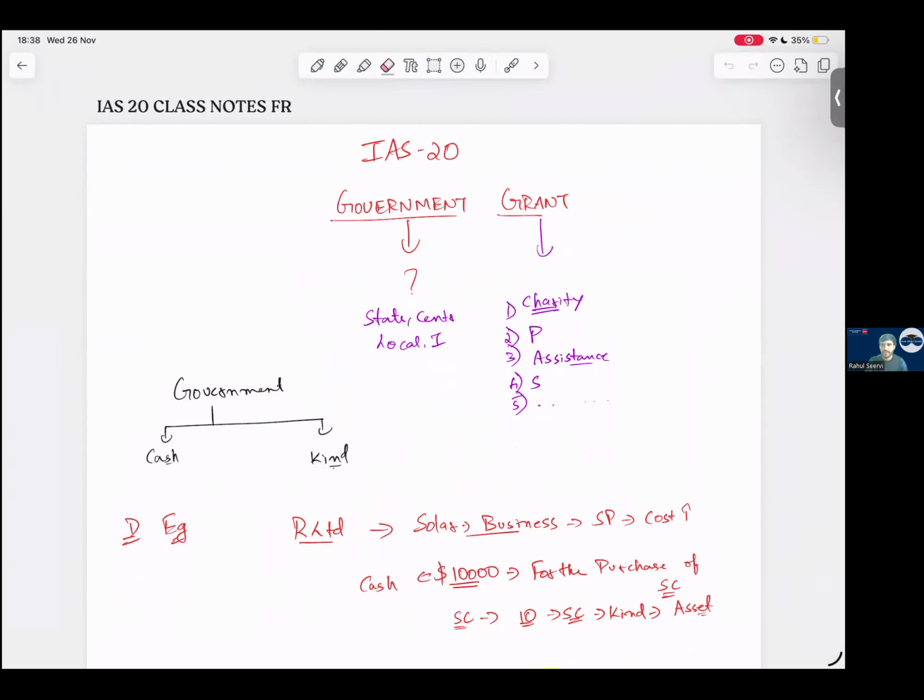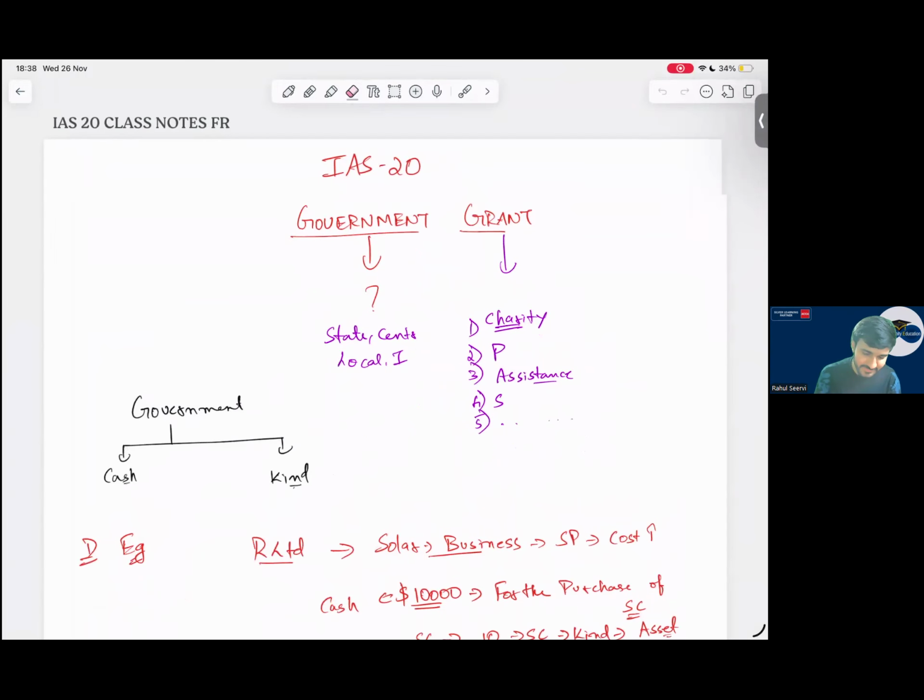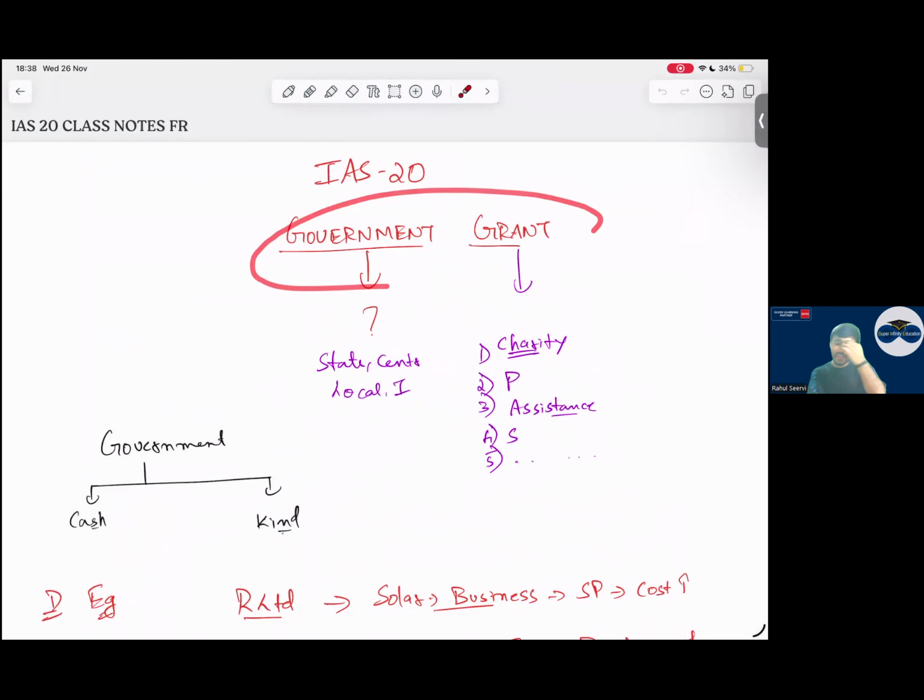Chalo then, let us start with government grant. So, IAS 20 government grant, a very important standard. In your pre-mock, there is an MCQ regarding government grant also. So, you have to be a little bit careful when doing this government grant. It's very simple. There are two methods: deferred income method, and reduction from the cost of the asset. Let us discuss that now.